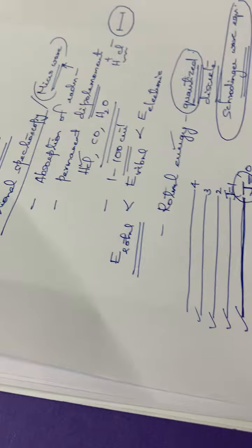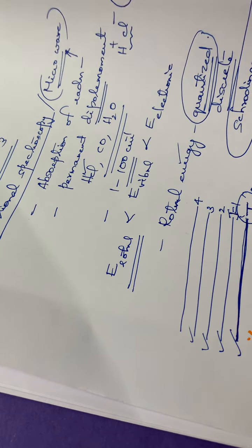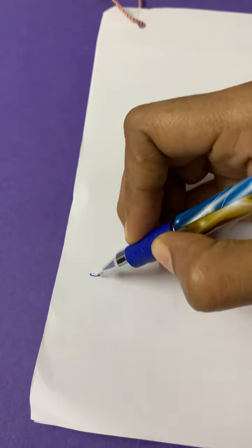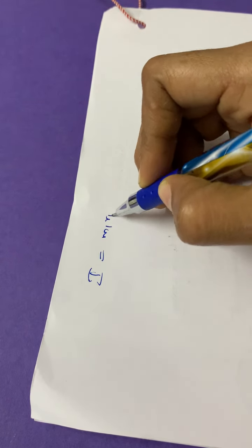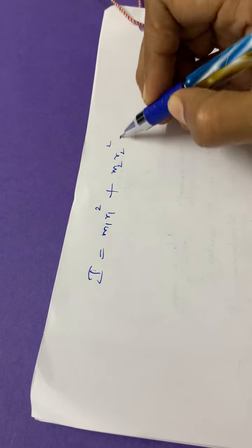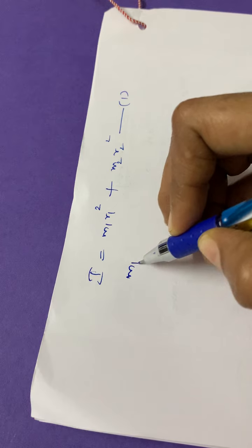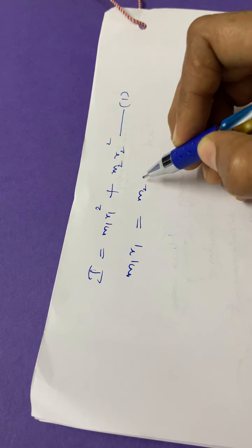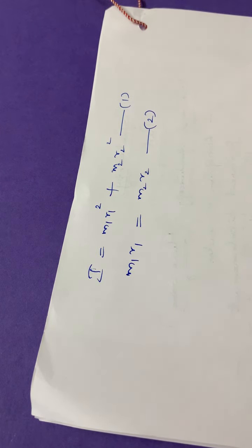So the first equation is I equals m1 r1 square plus m2 r2 square, and the second equation is m1 r1 equals m2 r2.